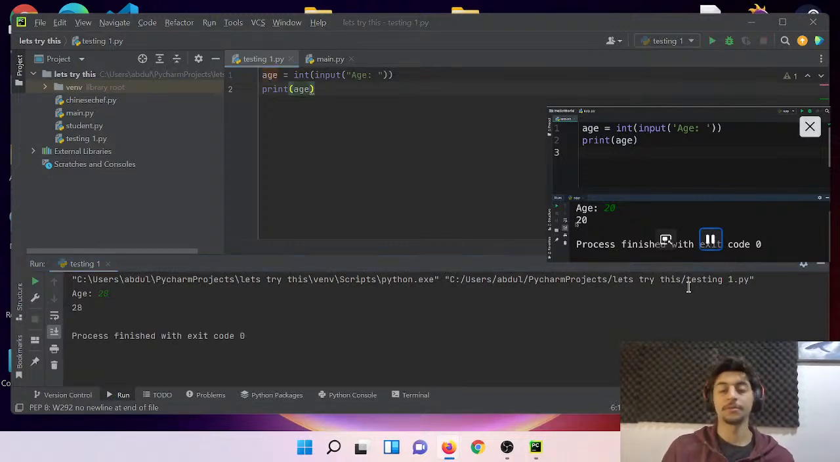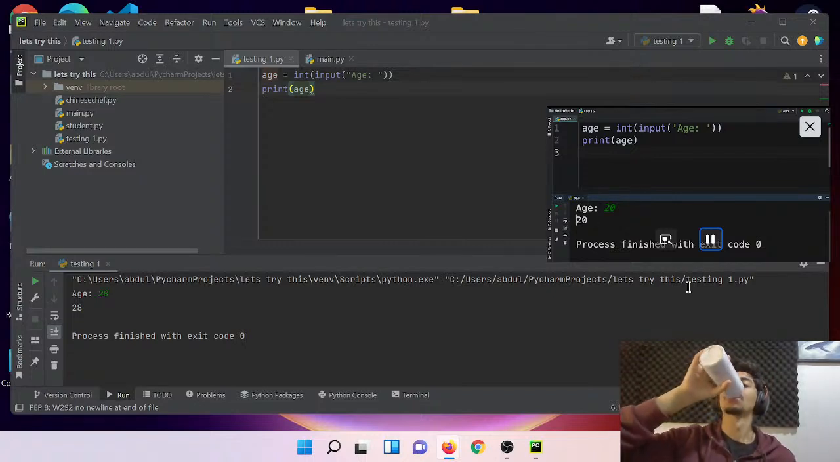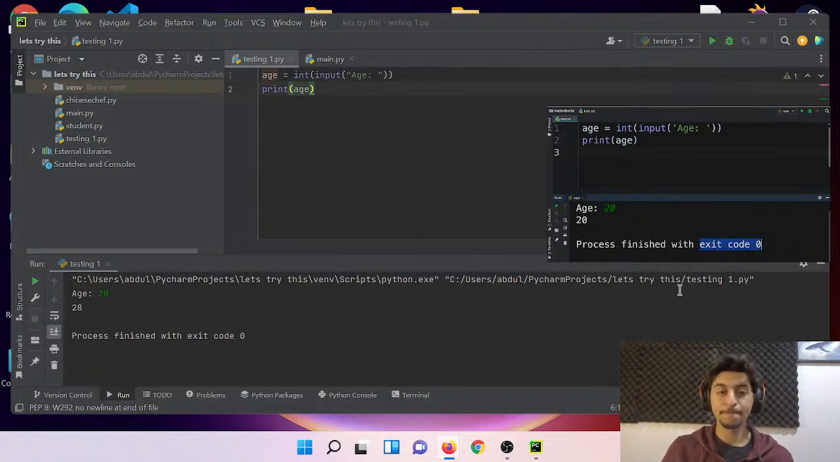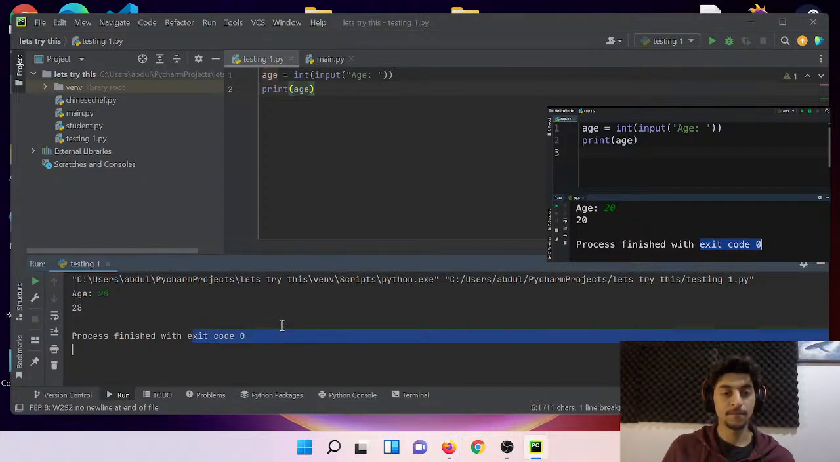Age. 20 is printed here. Beautiful. Now look at the exit code of this program. Exit code 0 means our program terminated successfully. There were no errors.